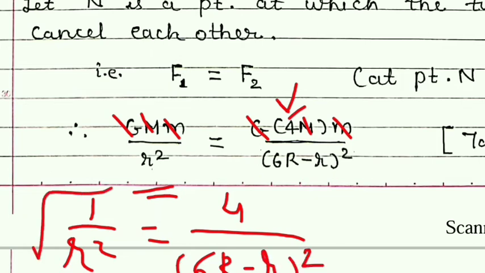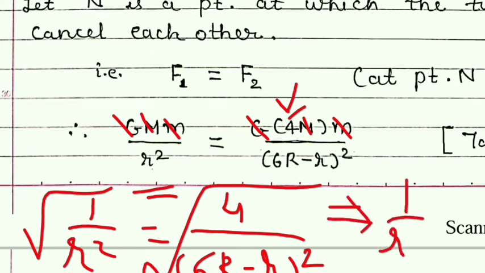Now we can take square root on both sides. So on the left side we will simply get 1 upon R, and on the right side it will be root of 4 which is 2, and root of this will simply remove the square.